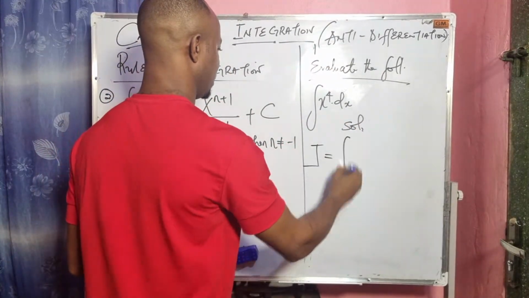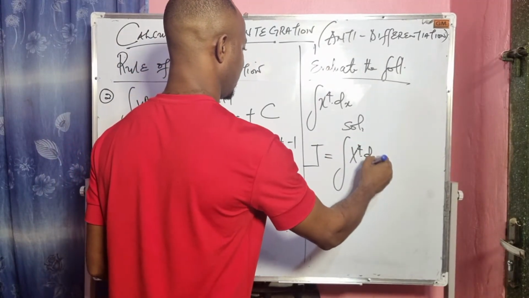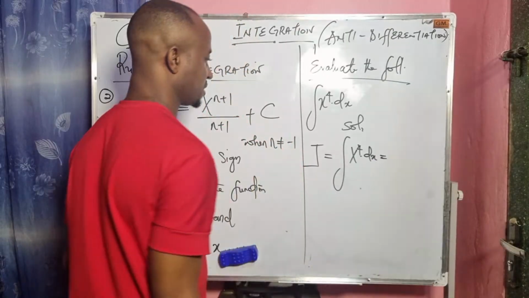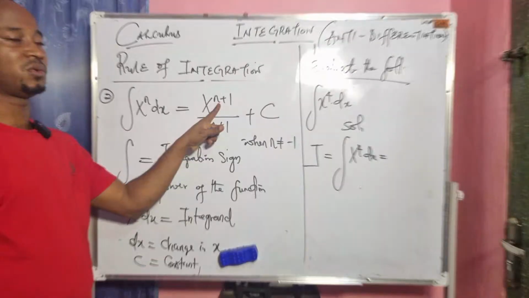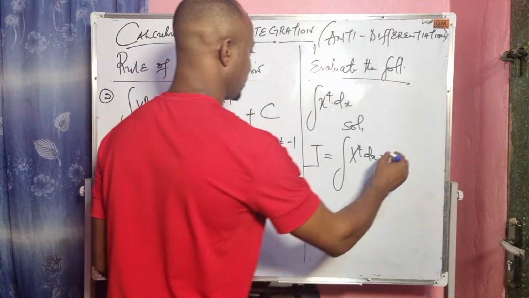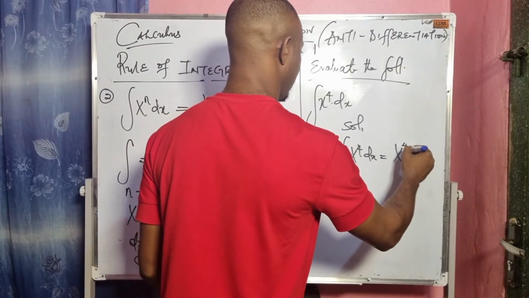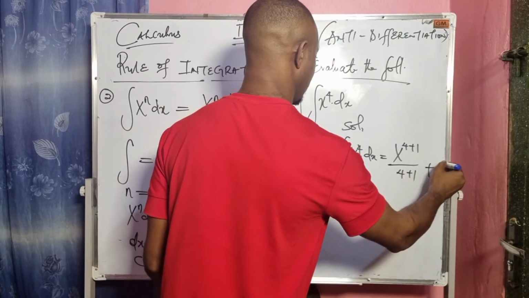The value of I equals integral of x to the power of 4 dx equals. So the rule says what? I will add 1 to the power of n and divide by the resulting power. So that will give us x to the power of 4 plus 1 over 4 plus 1, then plus c.